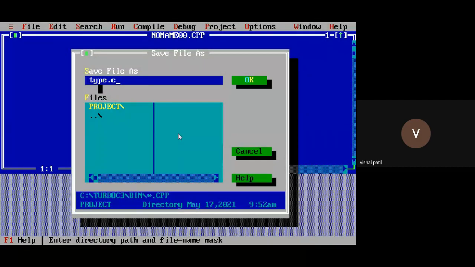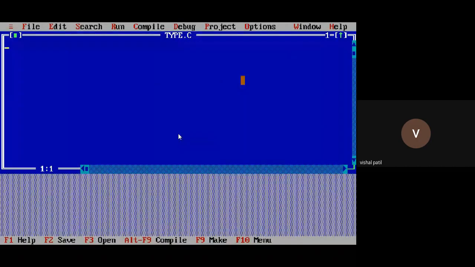Remember, it will be saved here in this path, C:\turbo C\bin. In the bin folder, this program will be saved. Type.c and click on the OK button. Now you can see the name has changed: it has become type.c.